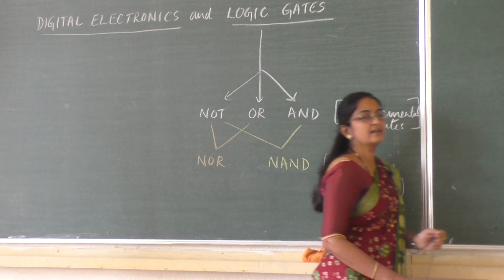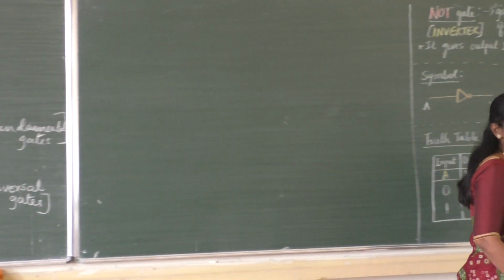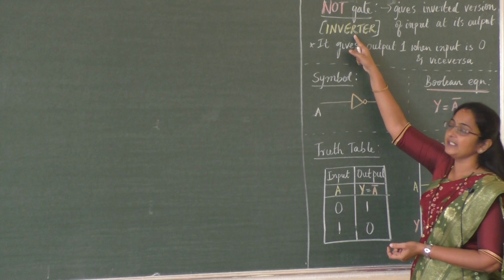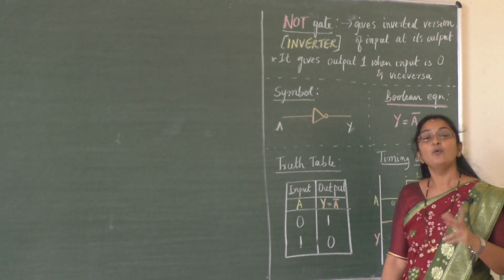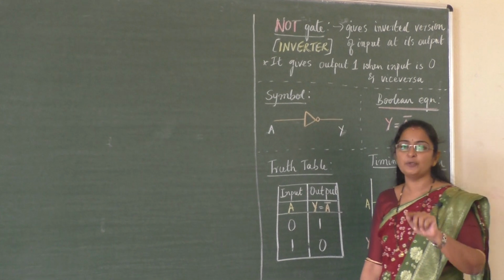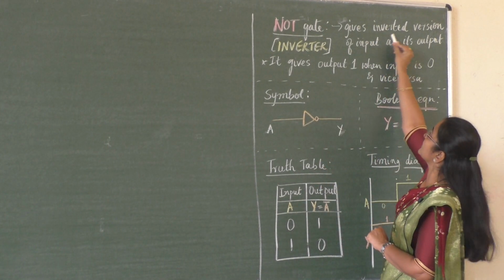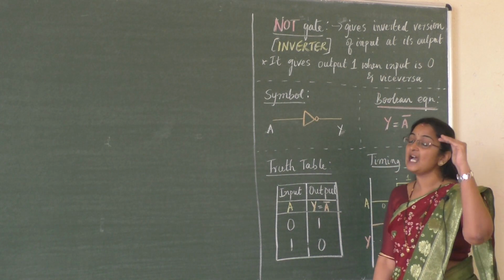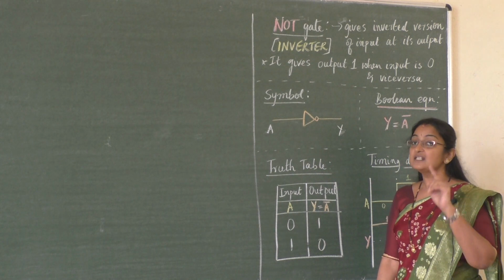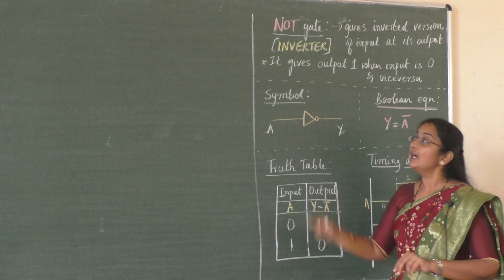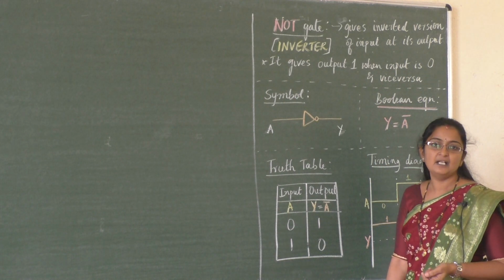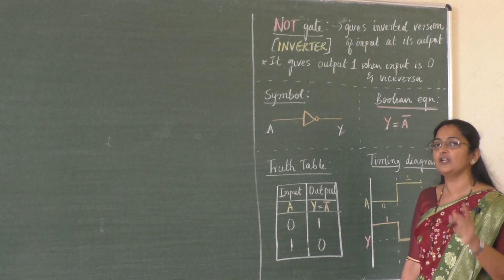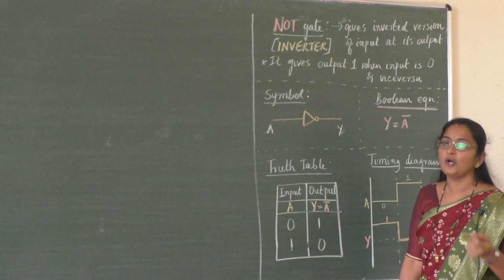You can write it down, students. Already I have written it. NOT gate. I have told in the last class that NOT gate is also called an inverter. Why inverter? It inverts the signal. Here it gives the inverted version of the input at its output. It gives output 1. 1 means higher level of output, high voltage output. 0 means low voltage. This 1 and 0 is in terms of binary signals. Here whatever algebra we are using, the addition and multiplication is based on binary.